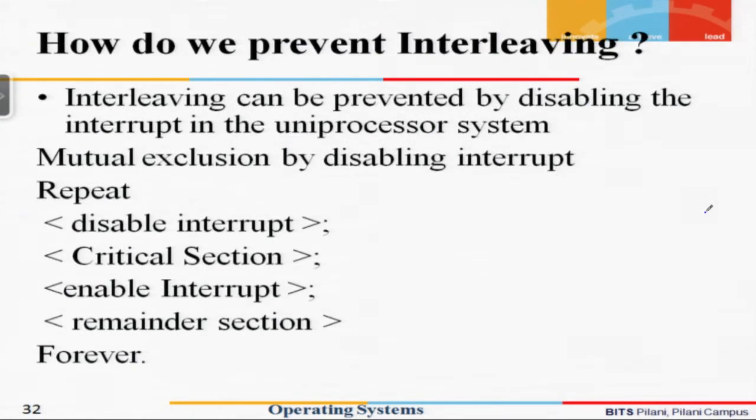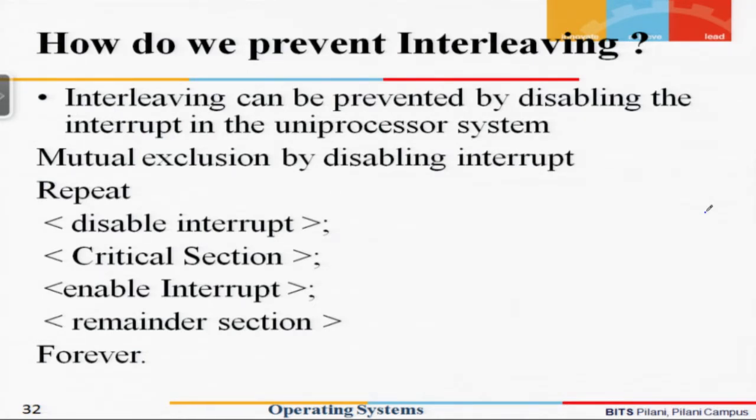For preventing the interleaving, one approach which can be adopted in a uniprocessor system is to remove the basic cause of interleaving, that is, the interrupt. So somehow we find a mechanism of disabling the interrupt.